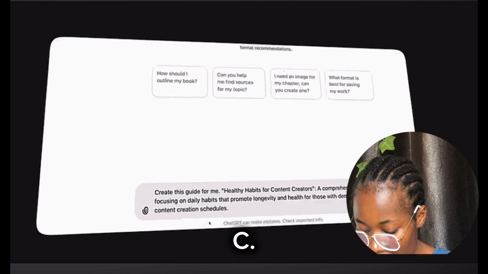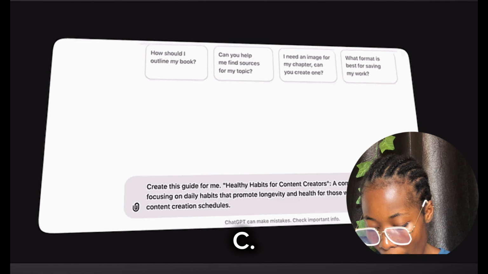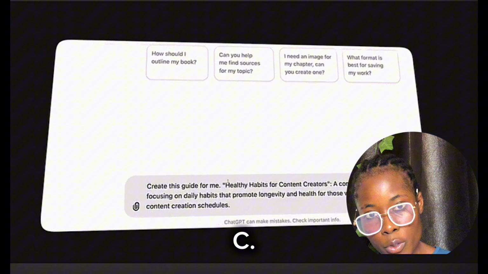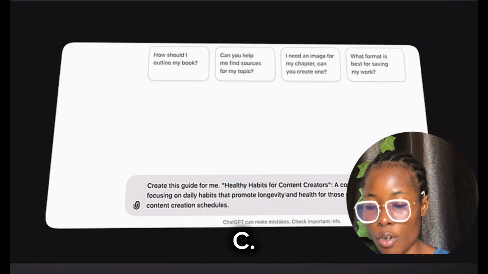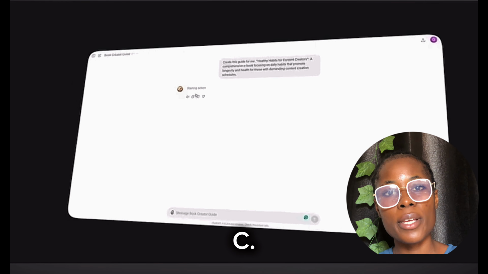In this case, we are dealing with content creators that we are trying to help live longer lives, because as you know, content creators are always digging, working non-stop behind the scenes. So now we are going to look for this perfect idea that will help them live a longer life when it comes to their health. So we are going to ask, create this guide for me, Healthy Habits for Content Creators. It should be a comprehensive ebook focusing on daily habits for content creators. So just copy that one again.